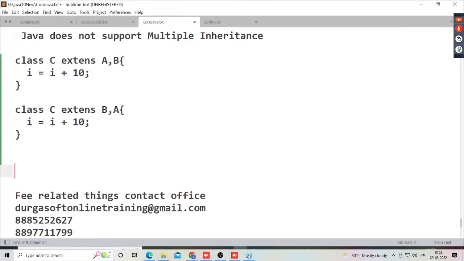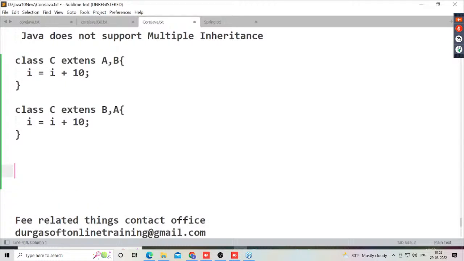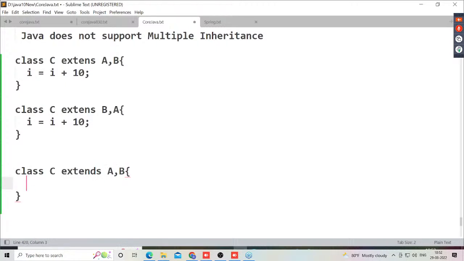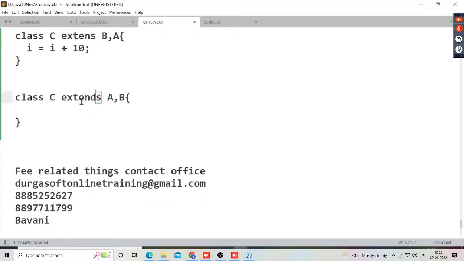How is it not allowed in Java? Observe carefully. We are able to write class C extends A comma B. Am I right or not? We are writing it or not? Observe carefully. This extends keyword is available inside Java only. This extends keyword is not available in Python and other programming languages. In Python, parentheses are used for representing inheritance. But here, the extends keyword exists inside Java.